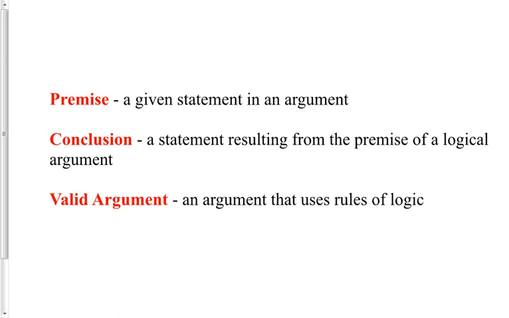The conclusion, a statement resulting from the premise of a logical argument. And finally, a valid argument, an argument that uses rules of logic. Let me remind you that the expectation is that you are taking notes during this lesson. So if you need to pause the video and write these definitions down, do so.